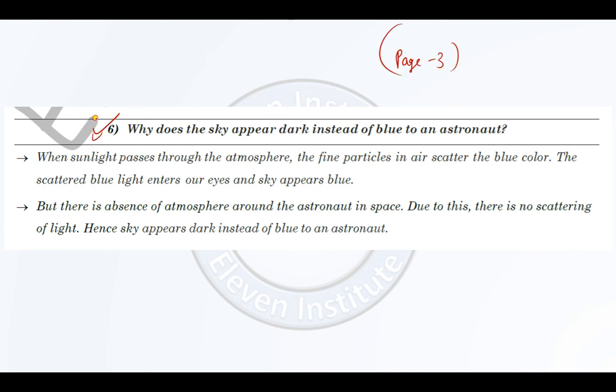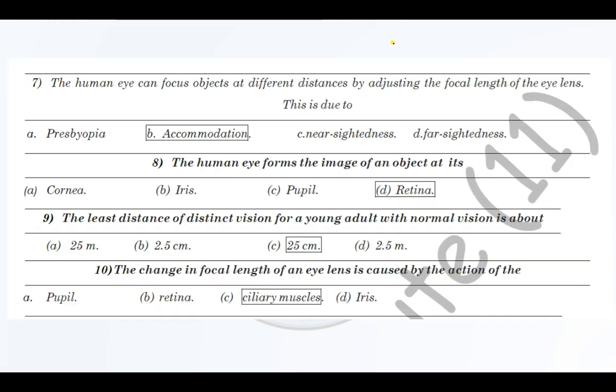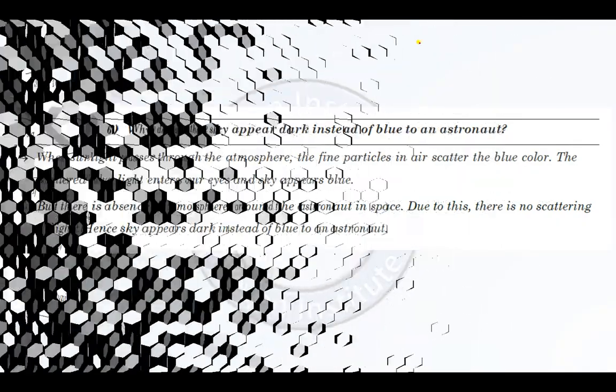This question is also important for 1 mark. Why does the sky appear dark instead of blue to an astronaut? Because surrounding the astronaut there is no atmosphere. Fine, there is absence of atmosphere, and due to this there is no scattering, hence sky appears dark to the astronaut. Right? This is page number 3. Write this answer down.